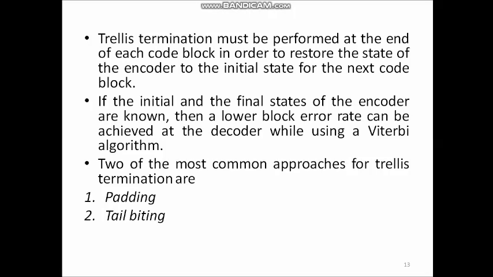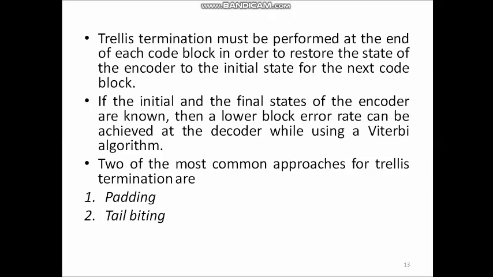There are two most common approaches for this trellis termination. They are called the padding method and the tail biting method. In the padding method, the end of the code block is padded with zeros. The number of padded bits depends on the size of the encoder. Therefore, the encoder starts from the all zero state for each data block and also ends in the all zero state. In our example, we have considered 6 memory units. Therefore, 6 zeros are padded to terminate the trellis. But the drawback of this zero padding is that additional bandwidth is wasted due to the extra zeros that are added.